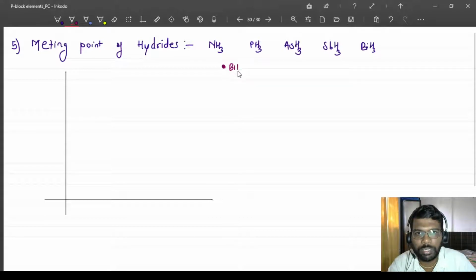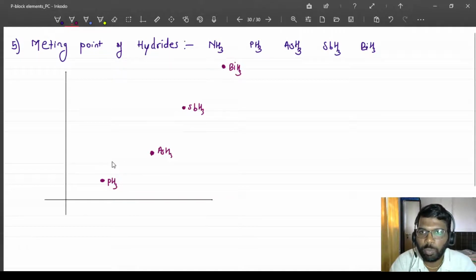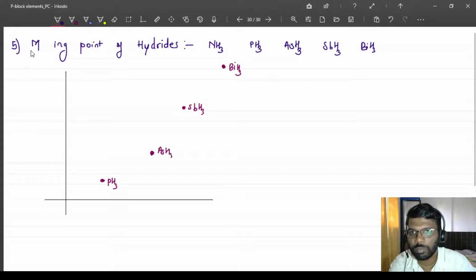Here this is the melting point, this is highest, then below bismuth there will be this, then here it is phosphine. The trend is almost similar, but now the nitrogen: in the boiling point it was between antimony hydride and arsenic hydride.